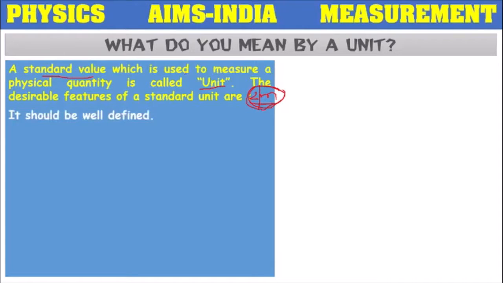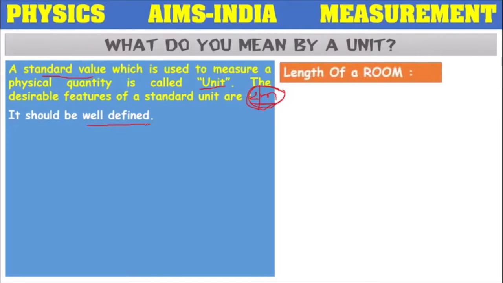So here, how to define a unit? Now we have told meter is a unit, but why have they taken meter? What features does it have, that we have to know. Any unit or any standard value, before choosing it as a standard value, should follow some characteristics. In those features, the first one is it should be well defined. This is very, very important.